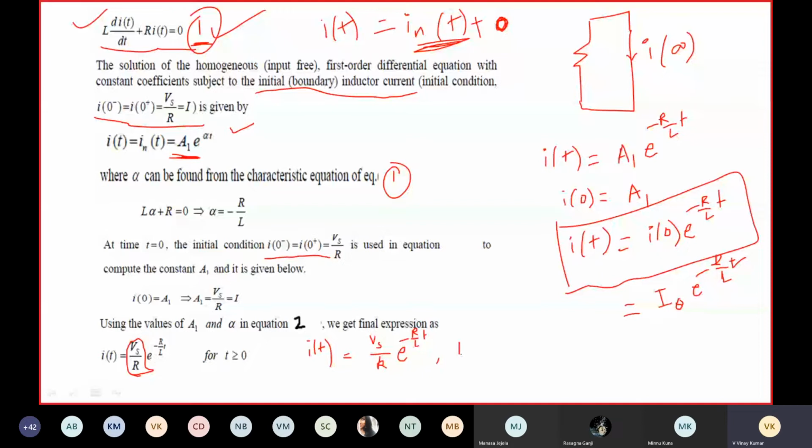The general expression will be i(t) is equal to i(0) e to the power minus R by L into t, or I naught into e to the power minus R by L into t. If some value is given as the initial value, then we can use this expression. For this particular circuit, this is the expression.